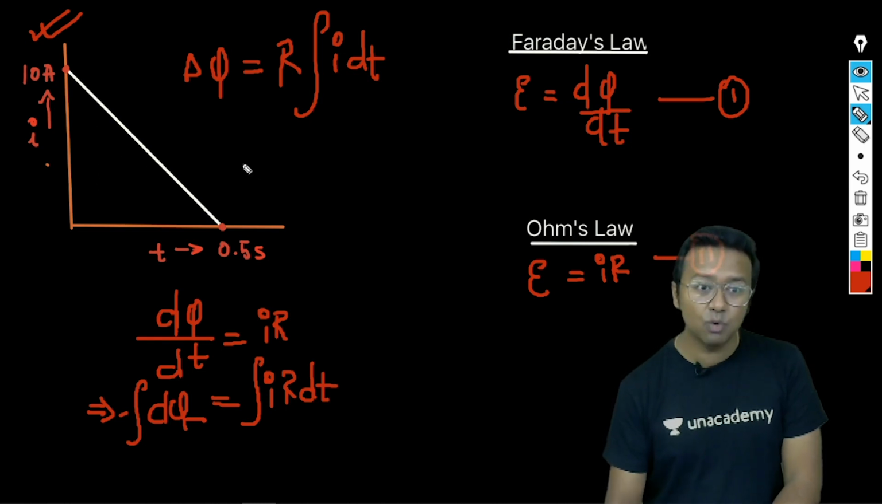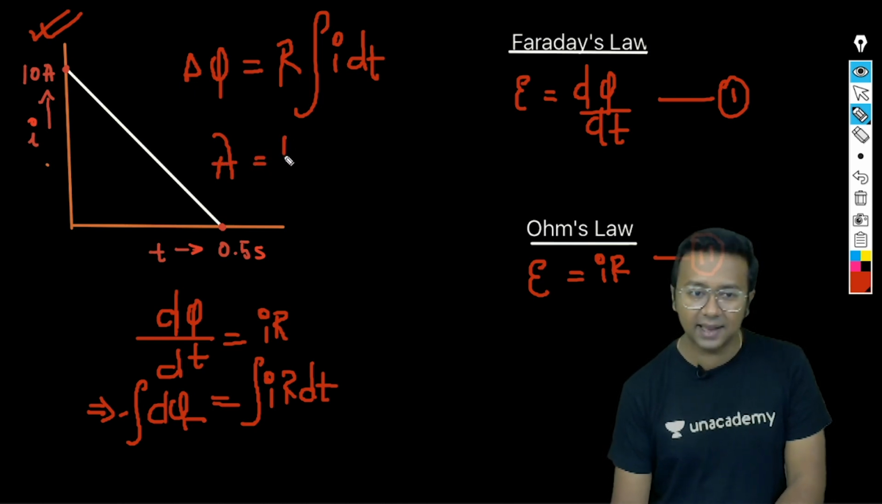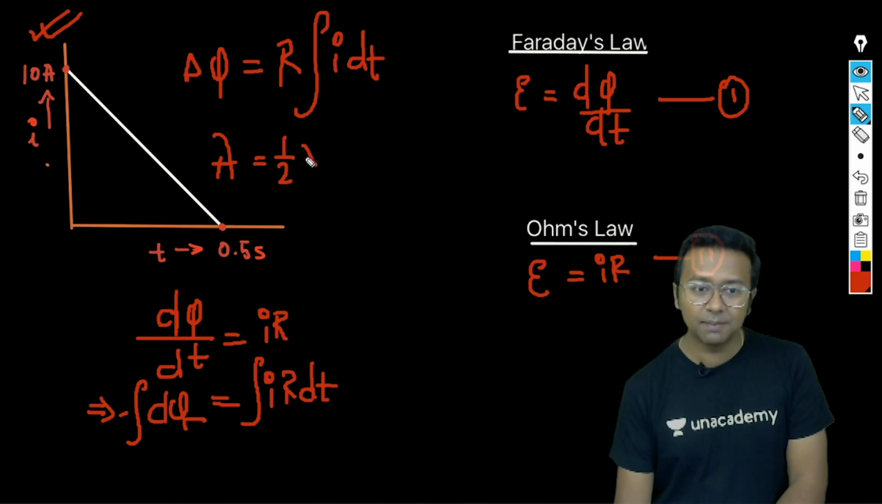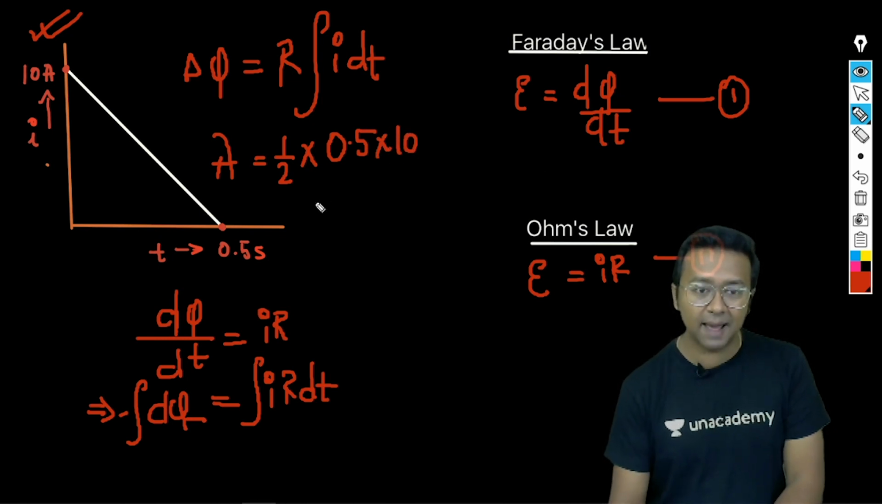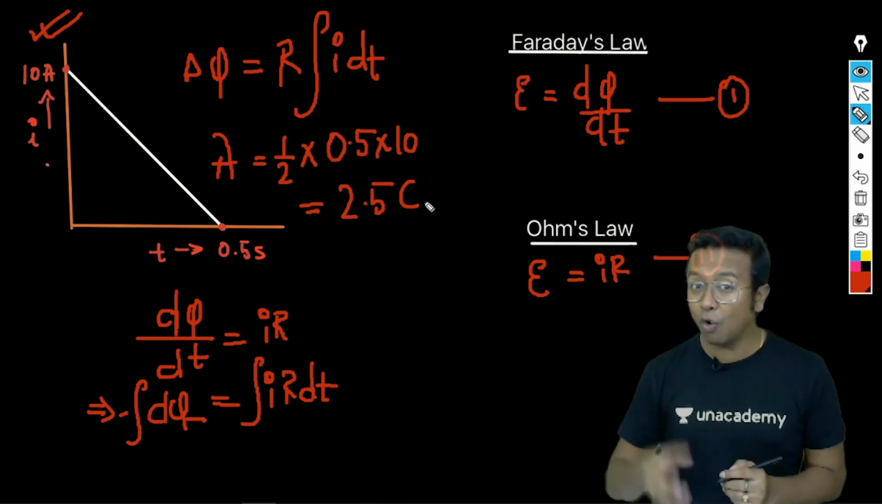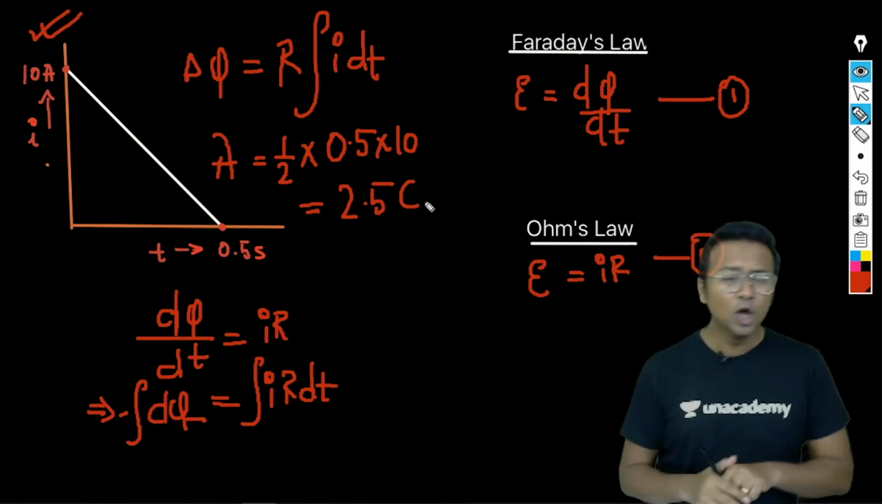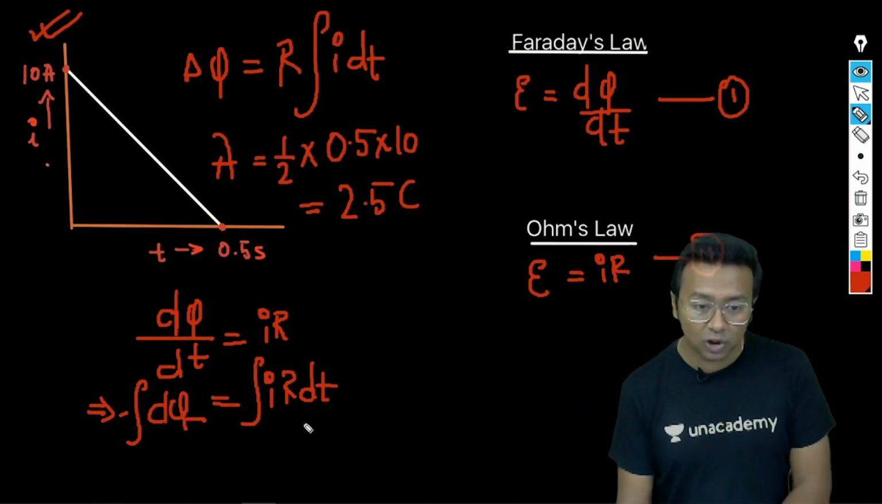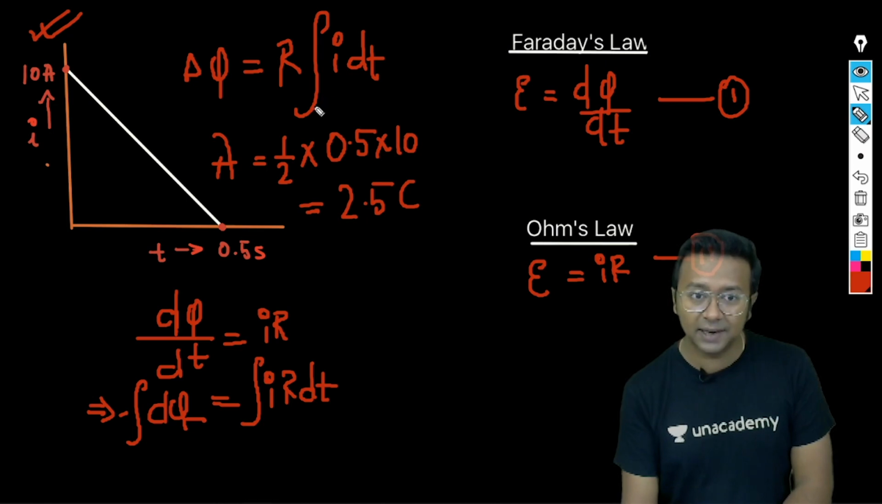So what is the area here? The area is equal to the area of a right angle triangle, that is half times the base, which is 0.5, times the height, that is 10 ampere. Overall you will get 2.5 coulomb, because the integral of I dt has the dimensions of charge, and charge is in coulomb. So you got the value of this particular portion.